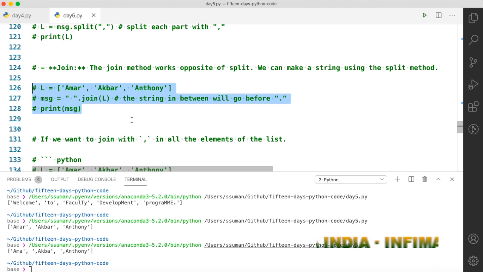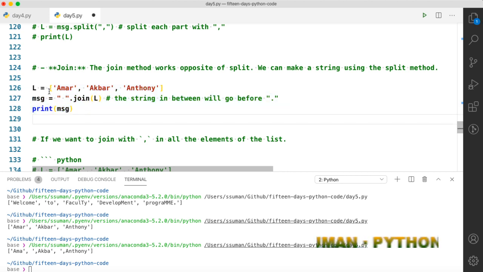Okay, we can do the reverse process. Suppose you have a list and you want to convert it into a string. You can achieve this using the join method. So suppose we have a list. It has 3 elements: Sameer, Amar, Akbar and Anthony. Then we can recover the message by joining all of them with a comma.